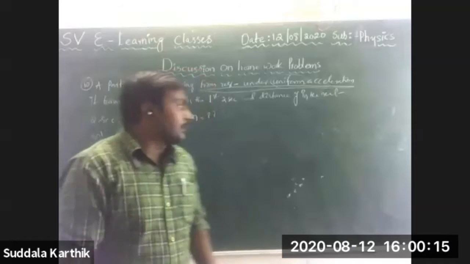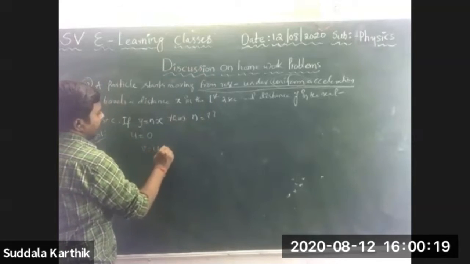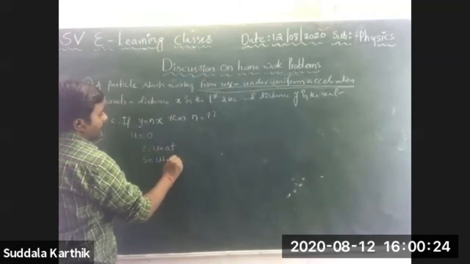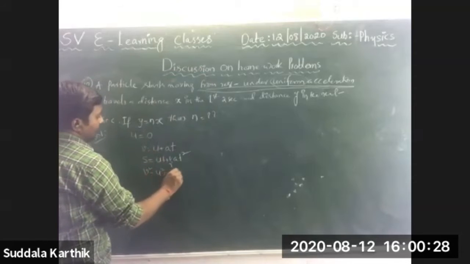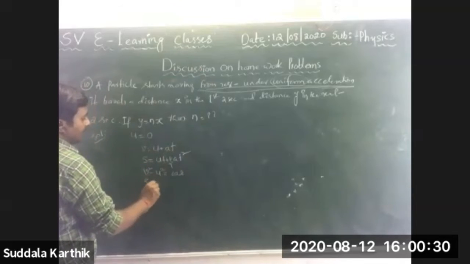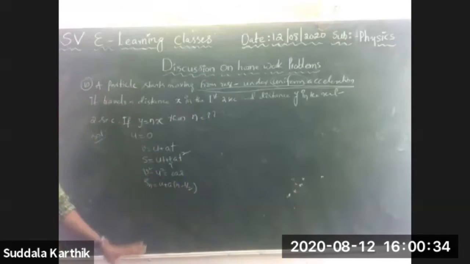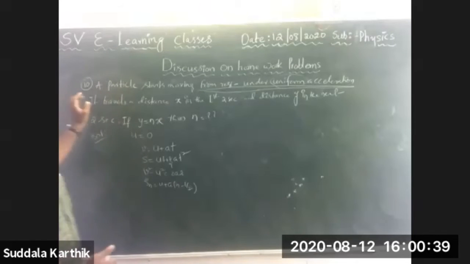Right, Nana? The equations of motion are v is equal to u plus at, s is equal to ut plus half at square, v square minus u square is equal to 2as, and Sn is equal to u plus a into n minus half. From these four equations, which equation is suitable? Yes, the next step is acceleration.